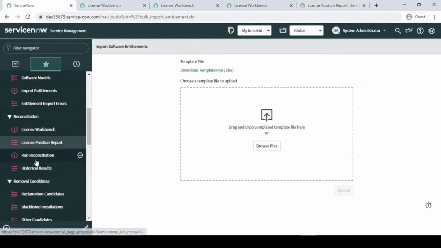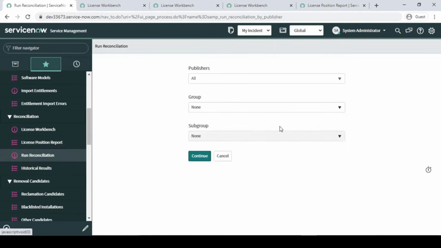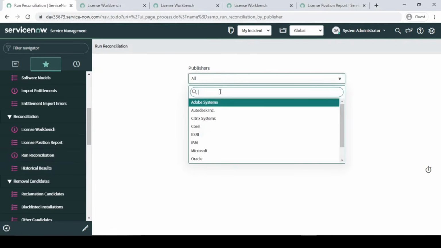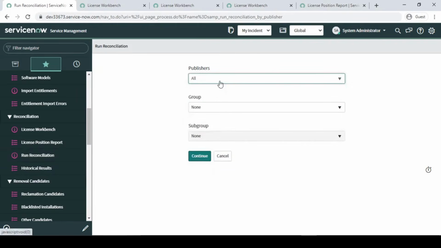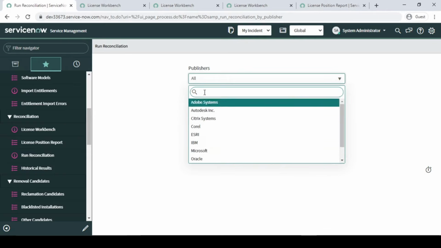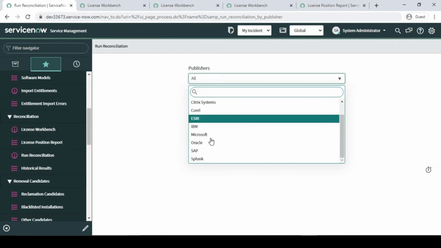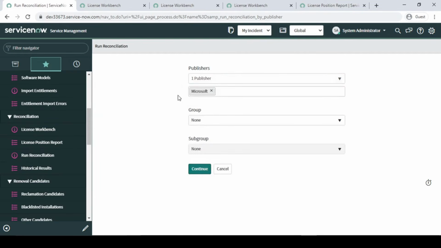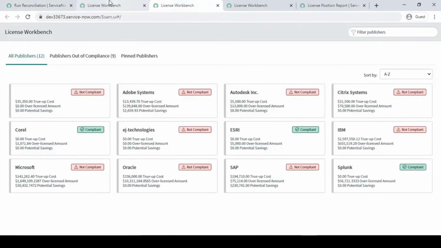Fine. Run a reconciliation, guys, this is the important one. Once we update or purchase, we have to run it to see the effect. If you are going to run it for all publishers, you can just select all, or if you are going to run it for any specific one, let's say Microsoft, you can run it that way also. Once you run it, it will show whether it is compliant or not compliant.